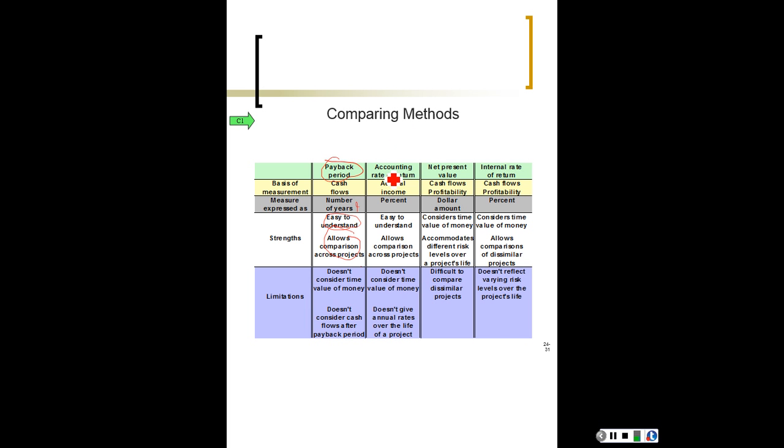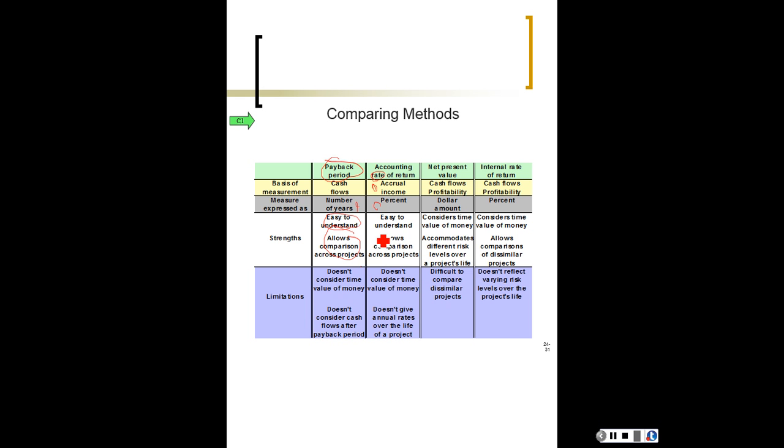The second method that we used is the accounting rate of return. The basis of measurement is accrual income, and the measure is expressed as a percentage. Okay, and generally when you see the word rate, that means percent. You should be able to see it as a percentage.